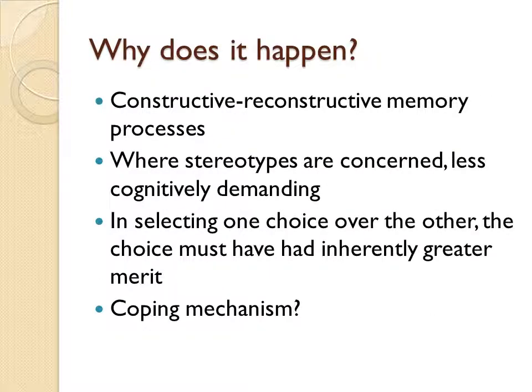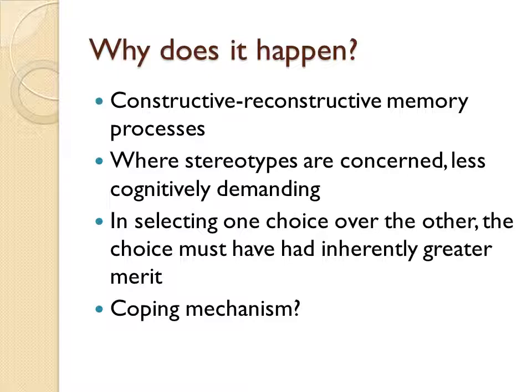Why does it happen? A memory is constructed and then reconstructed when the rememberer experiences cues similar to those they experienced when the memory was first formed. However, a memory can never be perfectly reconstructed, as some of the information is lost over time. This may contribute to bias on the part of the rememberer, who may come to believe that in selecting one choice over the other, the choice must have had inherently greater merit.